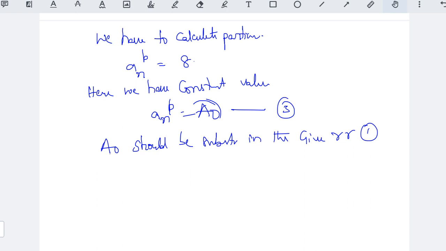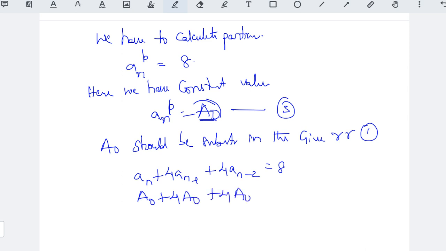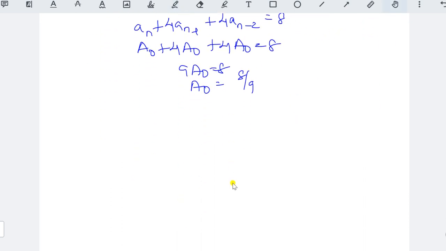Now what is the given recurrence relation? a_n plus 4a_(n-1) plus 4a_(n-2) equal to 8. I told you already, here there is no nth term. So simply you can put a naught plus 4a naught plus 4a naught equal to 8. So 4 plus 4 is 8, and 8 plus 1 is 9, so 9a naught equal to 8. So a naught equal to 8 by 9. This is our particular solution.